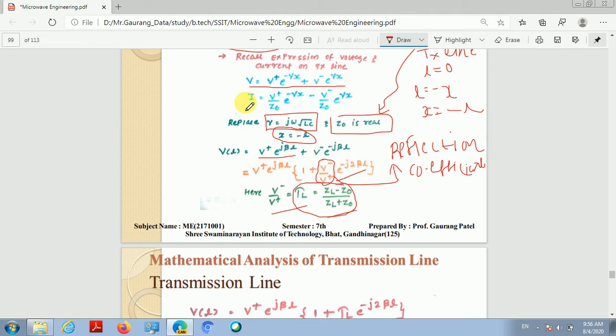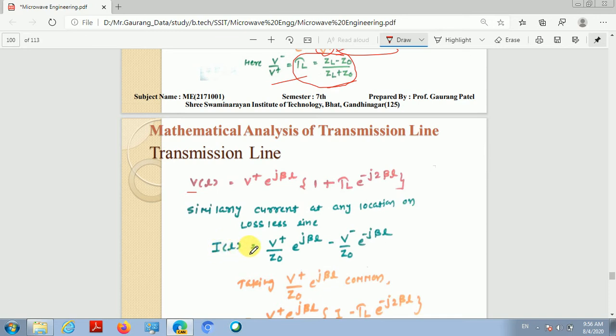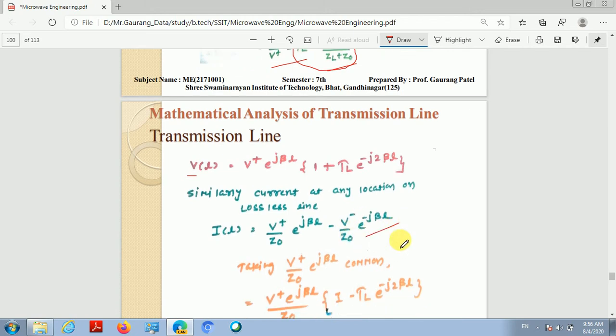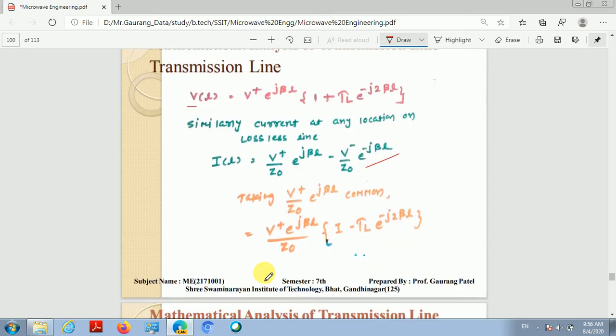Similarly, in the current expression, if I replace x is equal to minus L and gamma is equal to j omega root LC, and considering Z0 real, then the expression becomes I of L is equal to V plus divided by Z0 e raised to j beta L minus V minus divided by Z0 e raised to minus j times beta L. Now taking V plus divided by Z0 e raised to j beta L common, the current expression becomes V plus e raised to j times beta L divided by Z0 times (1 minus gamma L e raised to j 2 times beta L). So this is the current expression on the transmission line in terms of reflection coefficient.